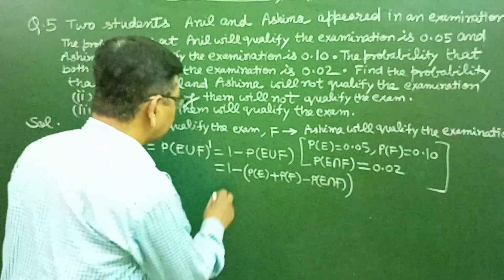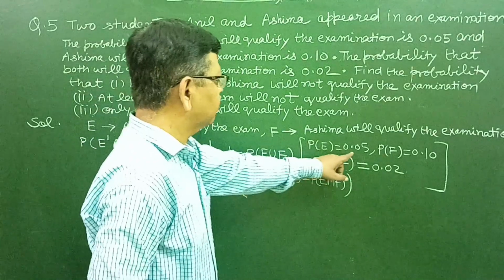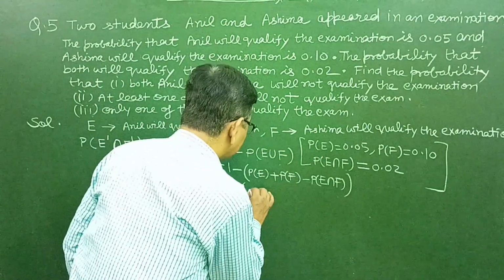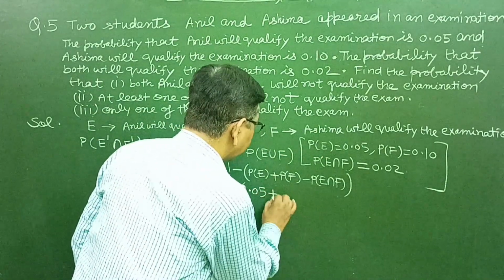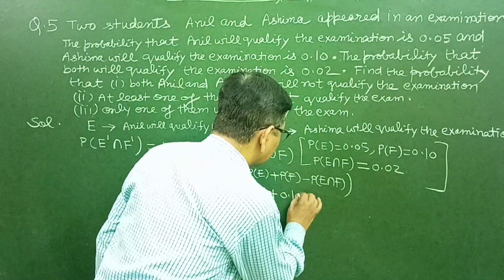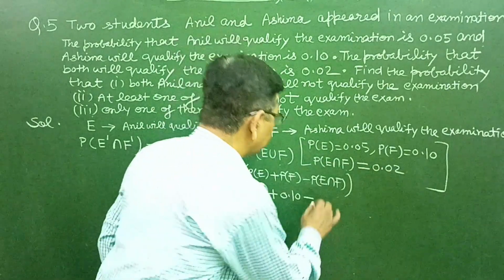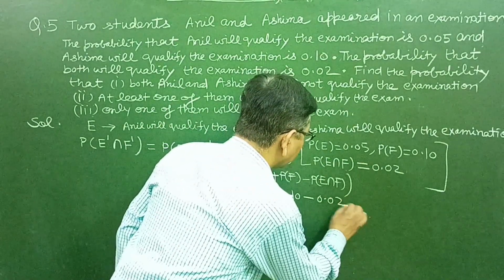Putting all the values here, 1 minus probability of E is 0.05, probability of F is 0.10, minus probability of E intersection F is 0.02.